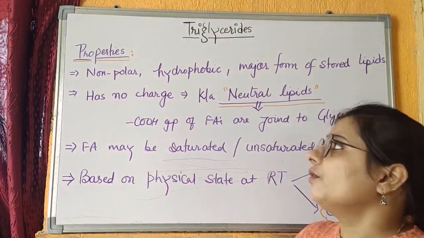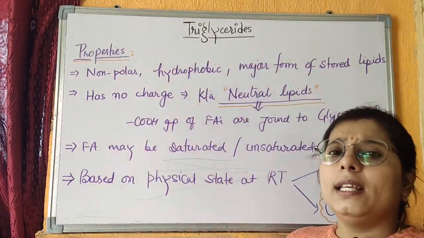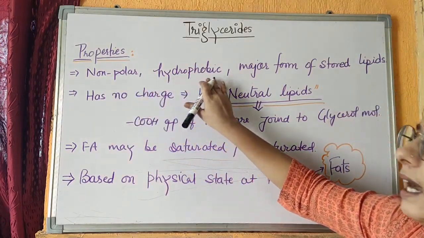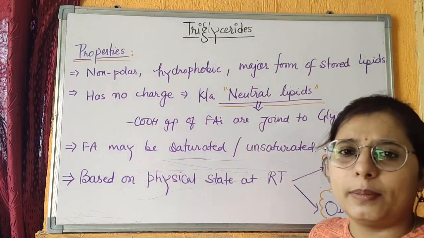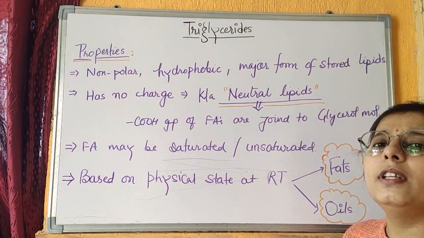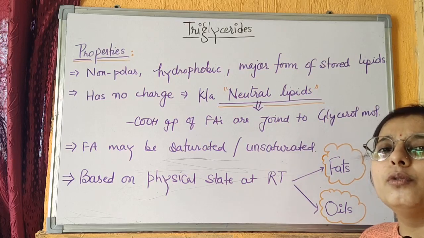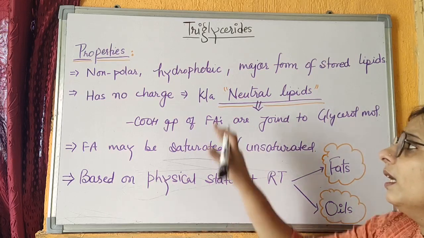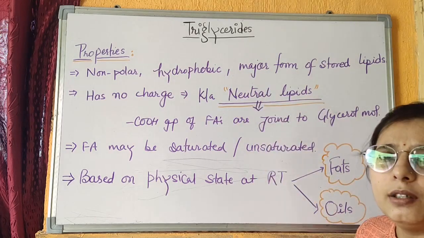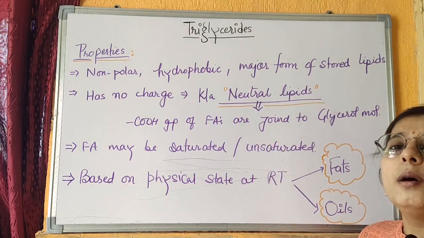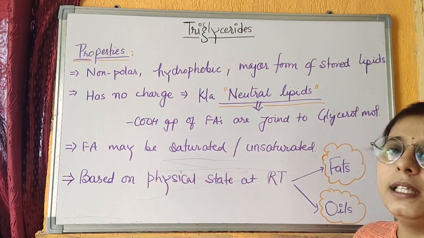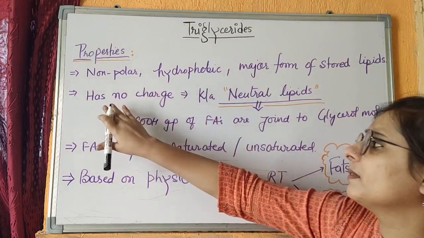Coming to the properties of triglyceride. Triglycerides are non-polar, means they don't have any polarity. They are hydrophobic, means they are water repellent. If we put a triglyceride molecule in water, they will repel the water molecule or move away from the water molecule. They are the major form of stored lipids in the biological world, means most of the lipids that are stored in the storage form are triglycerides.